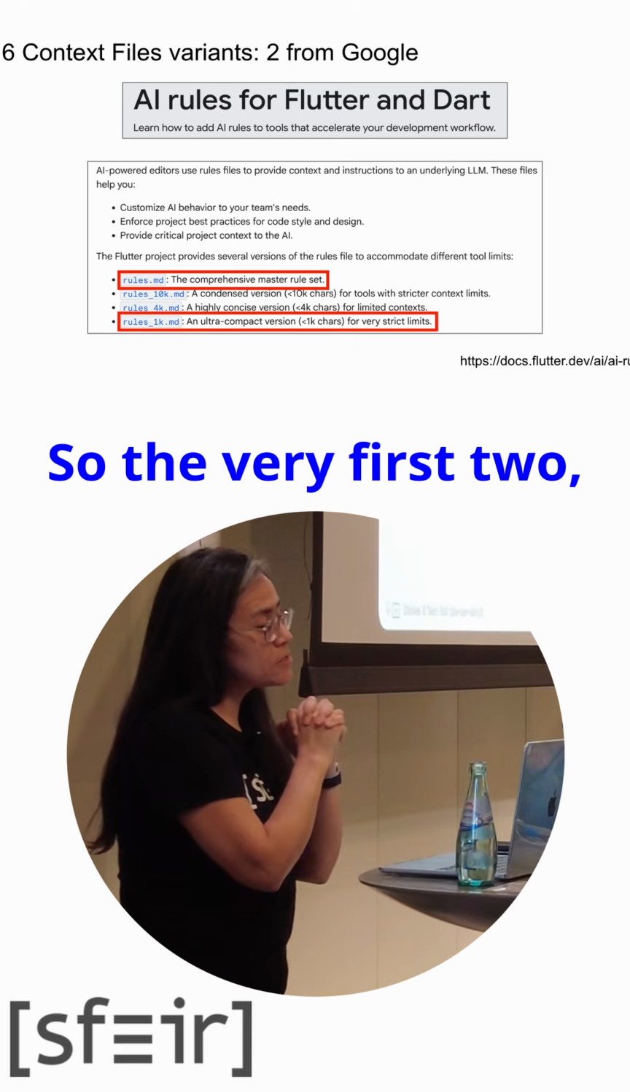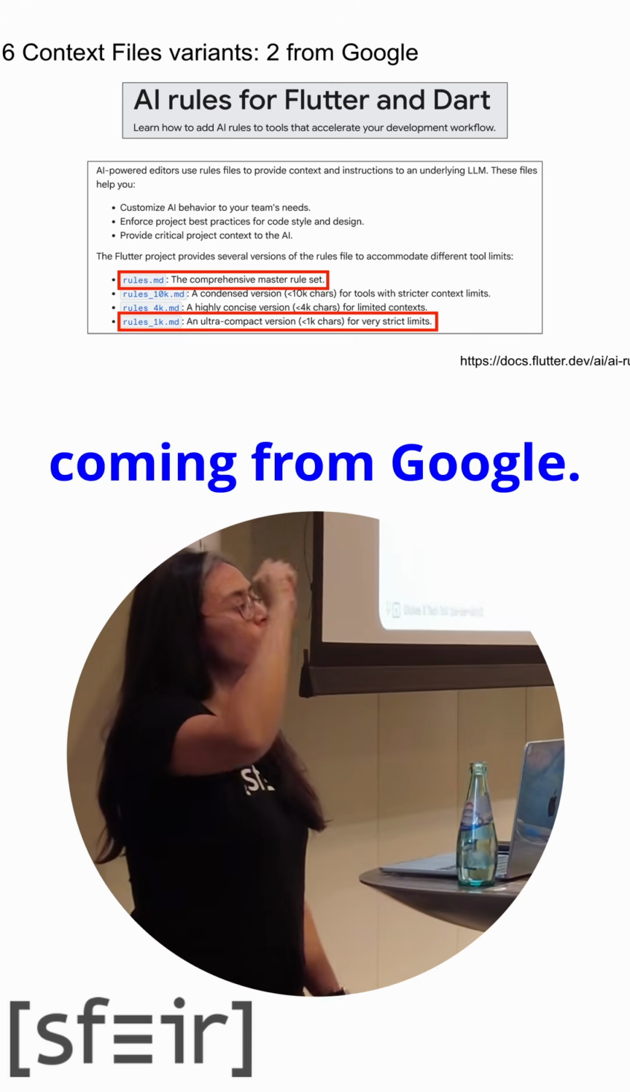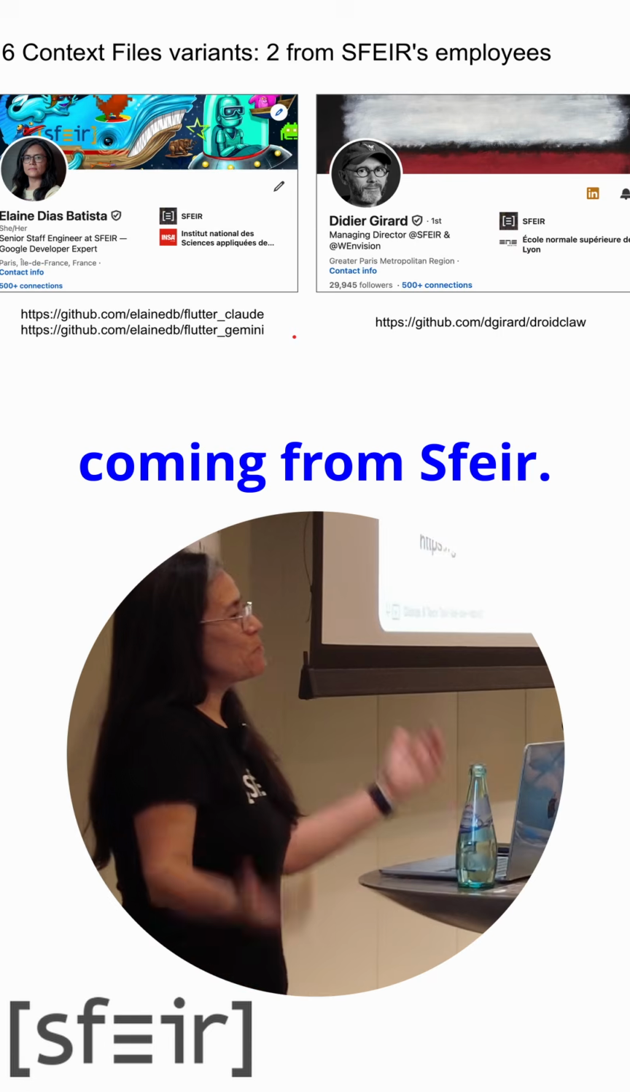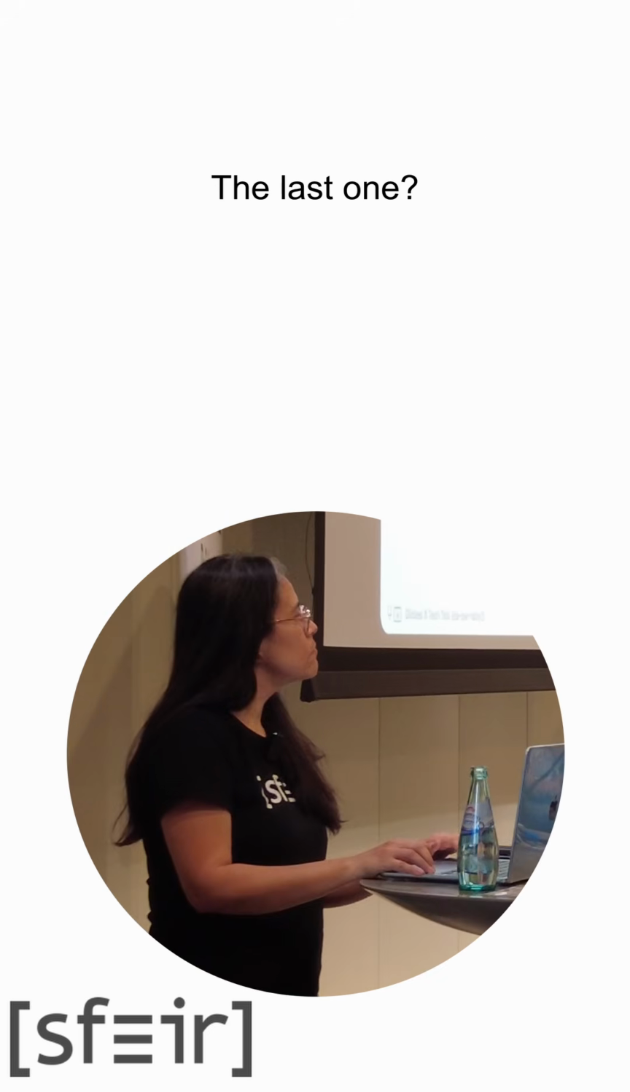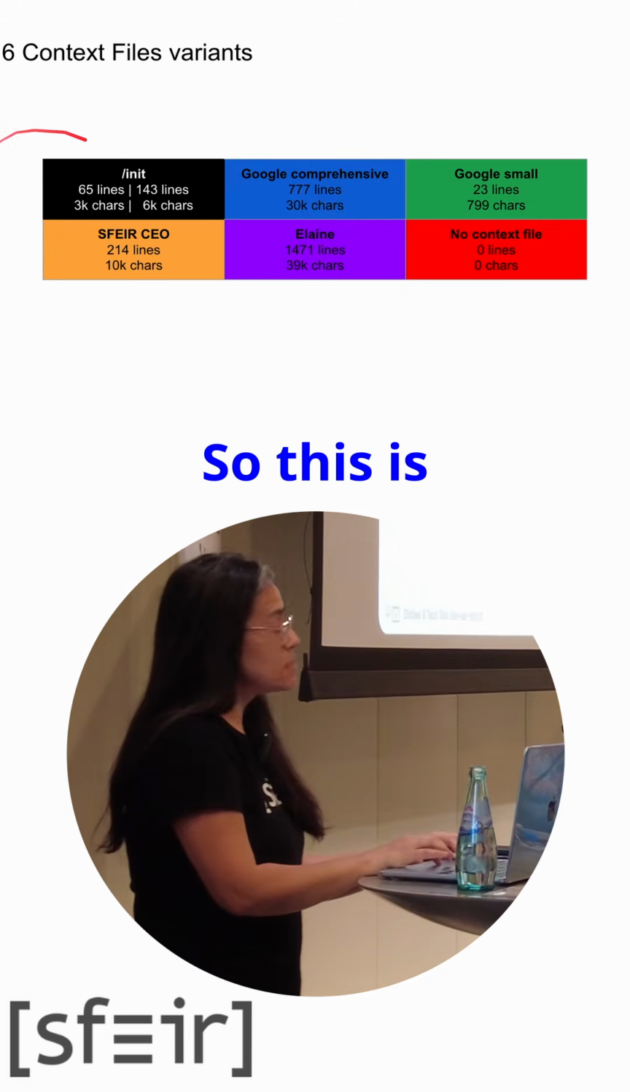So the very first 2, they are coming from Google, they are coming from the Flutter team. 2 are coming from Sphere. One variant, it's coming from init, of course. And the last one, no context file. So this is the summary.